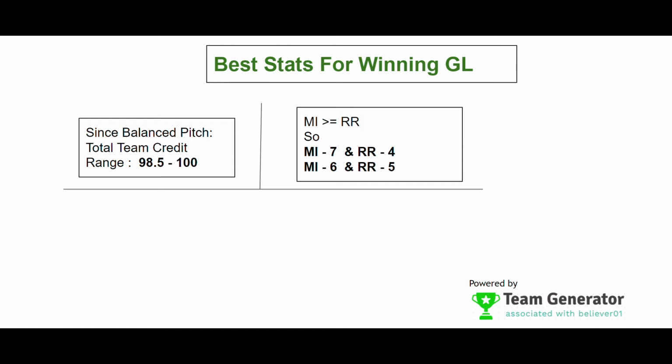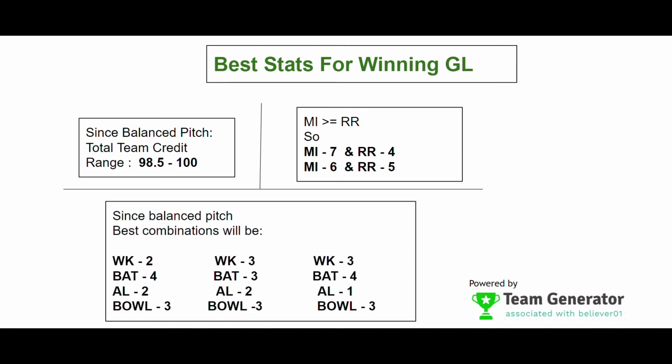So let's analyze the winning combinations as well. Winning combinations will be 2 wicketkeeper, 4 batsmen, 2 all-rounder and 2 bowler, and also 3 wicketkeeper, 3 batsmen, 2 all-rounder and 3 bowler, and also 3 wicketkeeper, 4 batsmen, 1 all-rounder and 3 bowlers. These are the winning combinations. As far as I am concerned, these are the winning combinations for today's match.